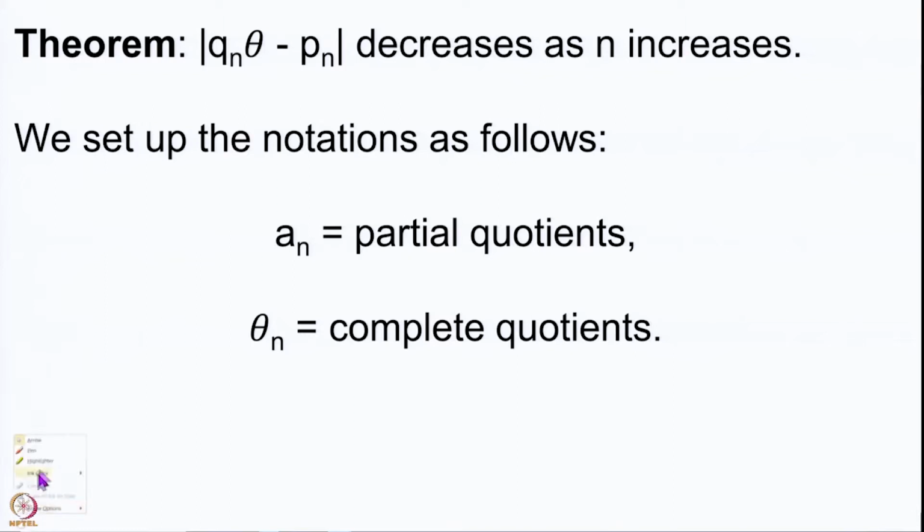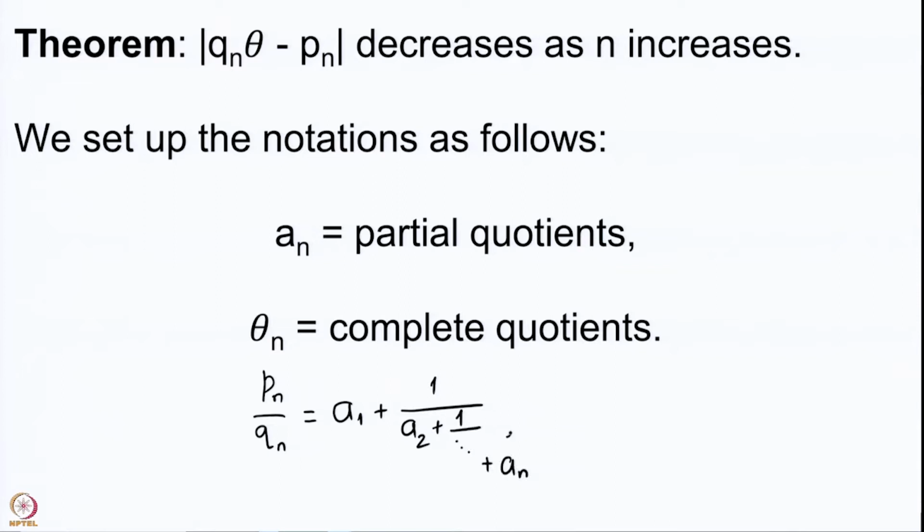To make sure that we are on the same page as far as the notations are concerned, theta is a1 plus 1 upon a2 plus 1 upon dot dot dot, and ultimately a_(n-1) plus 1 upon theta_n.